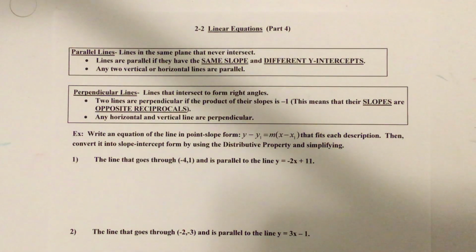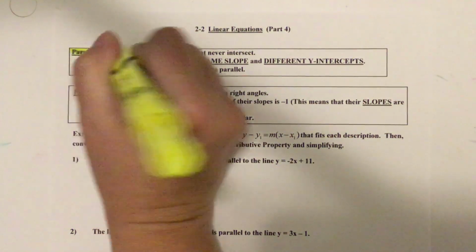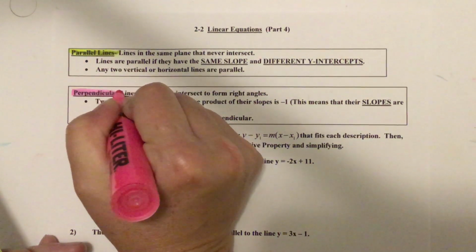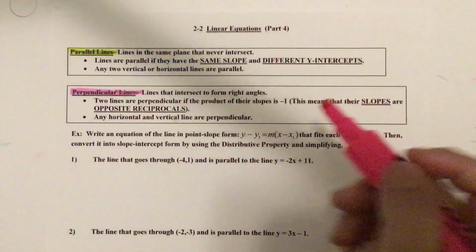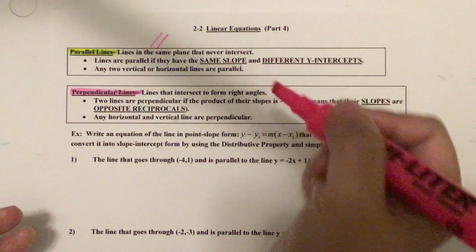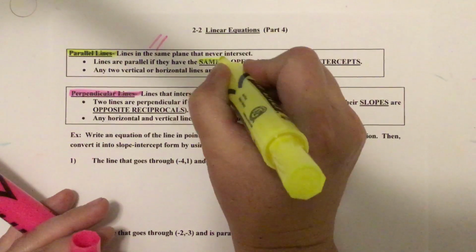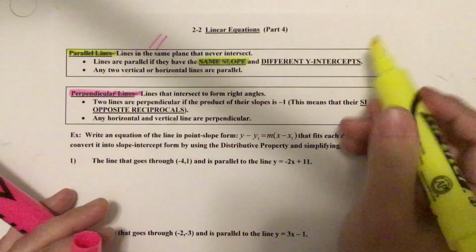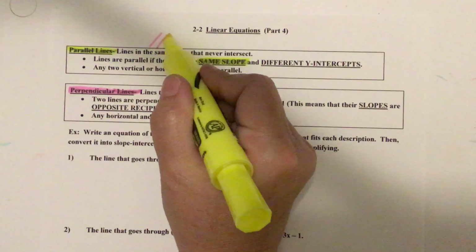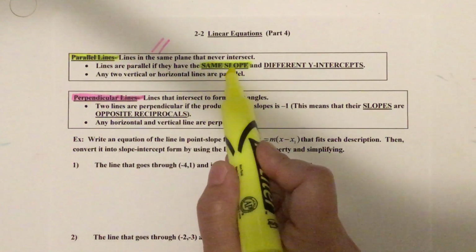Today we are writing more equations, but we are writing equations of parallel lines and of perpendicular lines. Parallel lines are two lines that never intersect. And they never intersect because their steepness is the same. So parallel lines have the exact same slope as one another. Now, the y-intercepts will be different, but they're going to have the exact same slope. So the only way lines never ever touch is if their steepness is the same. So parallel lines have same slope.